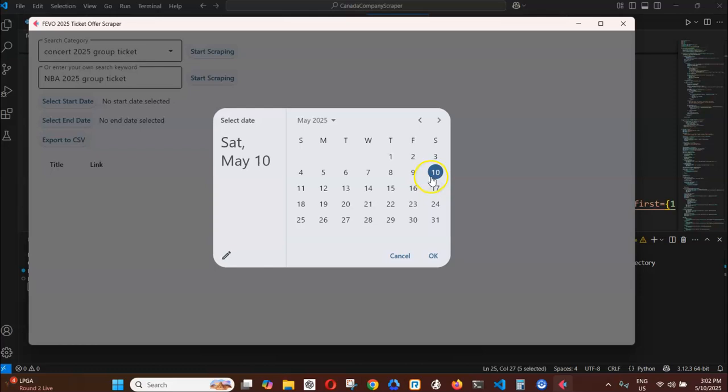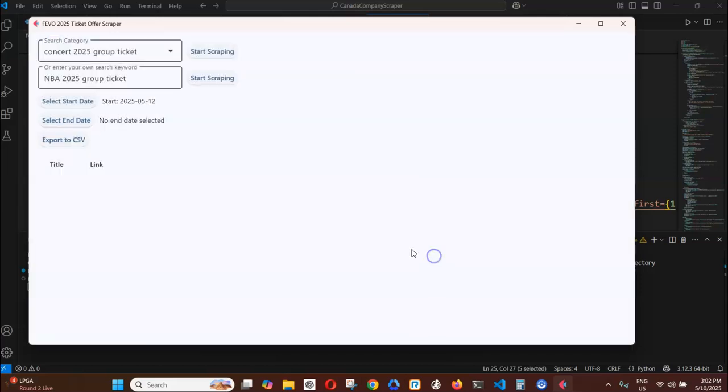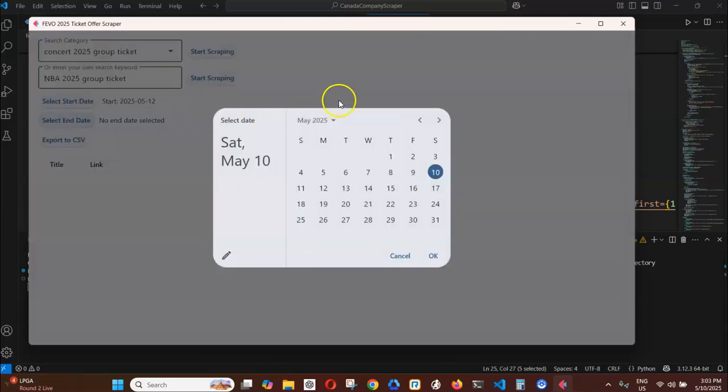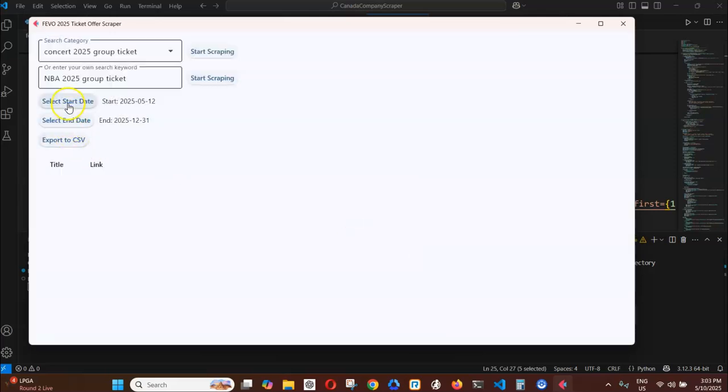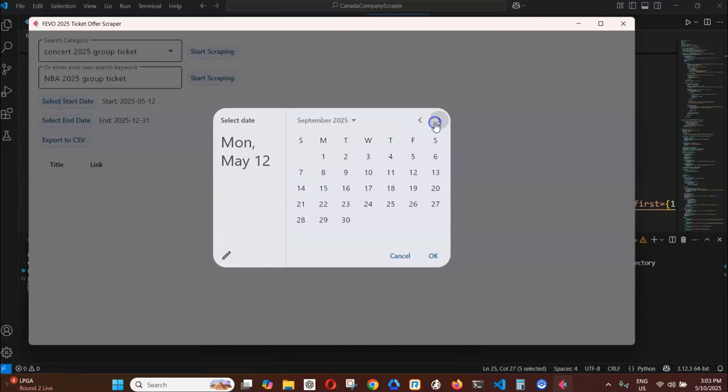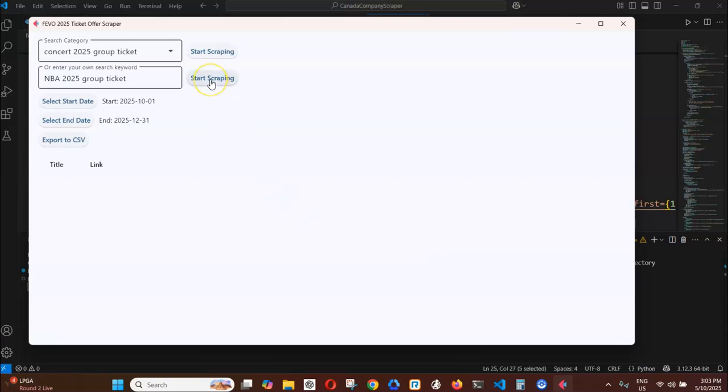I'm going to click on start, select start date, and then I'm going to put 12 of May, and then the end date, let's put it December, because the opening of the NBA, I think that's going to be November or October. Okay, we're going to click on OK. Hold on, start date. Let's put October 1st. Okay, and then we're going to click on Start Scraping.